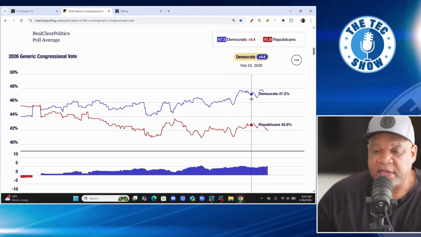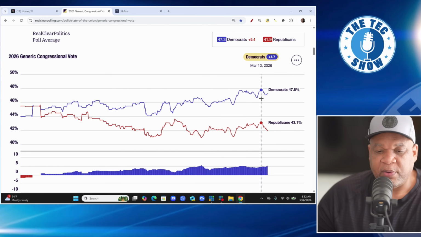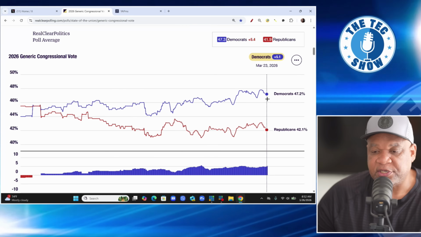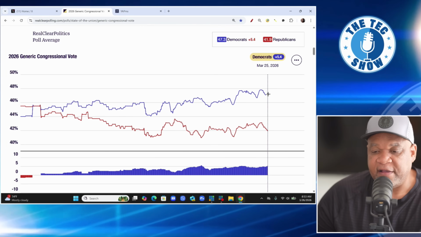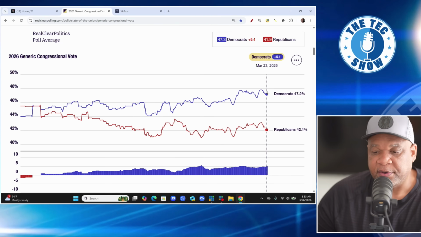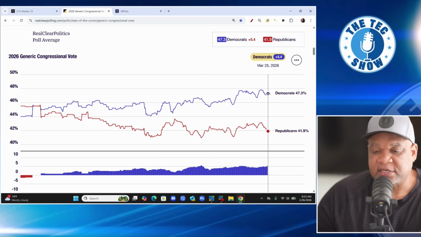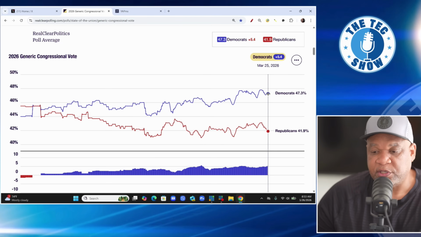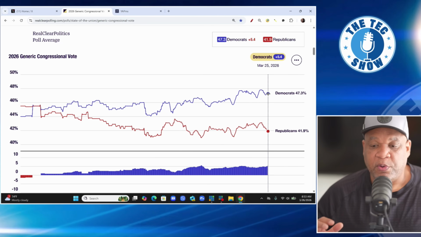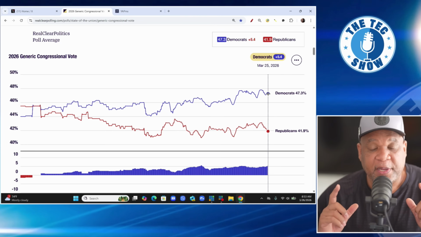But look at the very end here, okay? Now remember, we were at 5.6? I think that was the largest. So now we're back at 5.4, okay? So Democrats are at 5.4 right here, and this is the latest numbers. That's March 25th of 2026. And so we'll have to see where it goes from here.